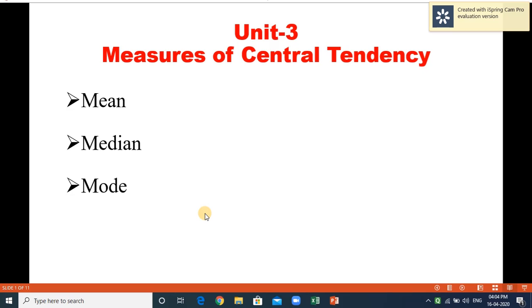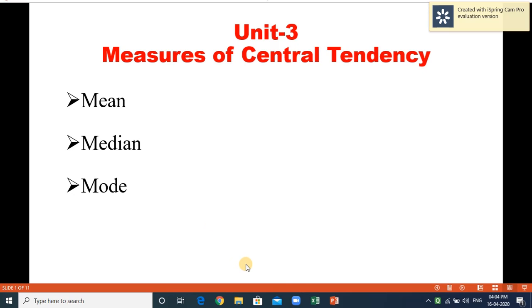whereas L is the lower limit of the modal class, f0 is the preceding frequency of the modal class, f1 is the frequency of the modal class, f2 is the succeeding frequency of the modal class, and i is the size or difference or width of the modal class. This is a very important concept, which we understood: mean, median, mode.